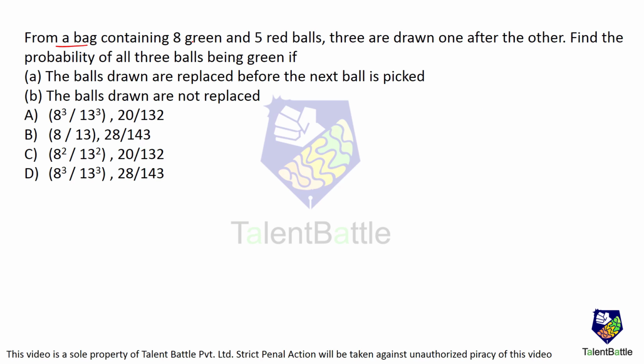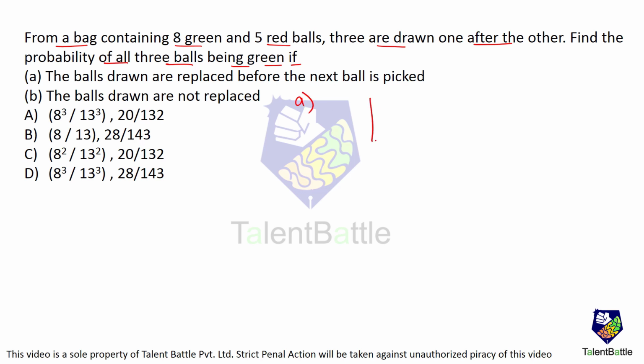From a bag containing 8 green and 5 red balls, 3 are drawn one after the other. Find the probability of all three balls being green if the balls drawn are replaced before the next ball is picked. The balls drawn are not replaced. Now let's check out the first probability.